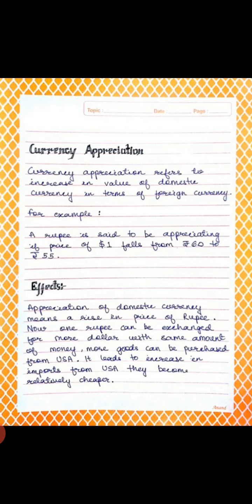So now we have to discuss the effects of appreciation of domestic currency on export. So it means that $1 can be exchanged for fewer rupees. It implies that with the same $1 fewer goods can be purchased from India. So it will discourage import by USA. Therefore exports to USA will decrease. And now we have to discuss the effects of appreciation of domestic currency on import. On export, the effect of appreciation is that it will discourage our exports.